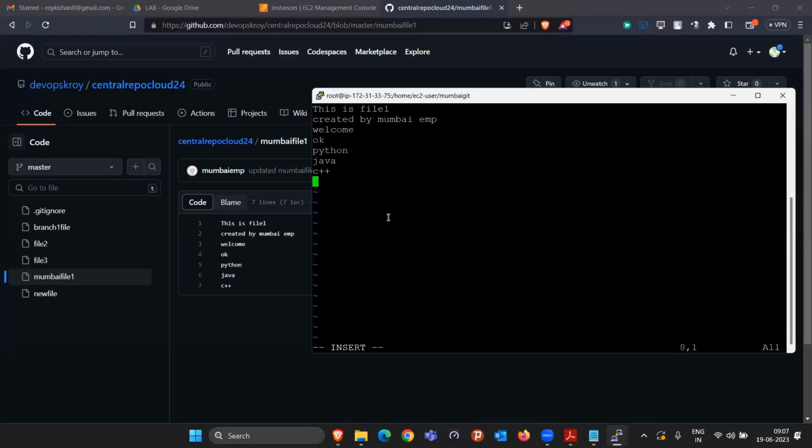Take an example. We started to write from the 9th line, new line 1. Just focus on how I am counting. I am going to write up to new line 2, new line 3, and new line 4. So in total I added 4 lines of code. But I was still in the middle of writing the code. Maybe my goal is to write at least 10 lines of code, but I completed only up to 4 lines.